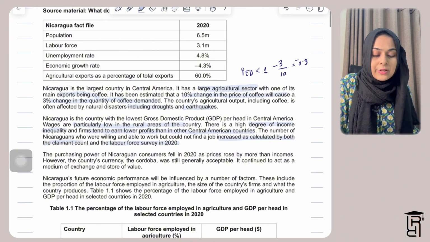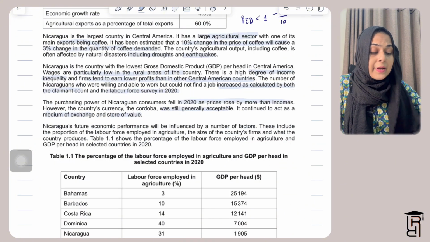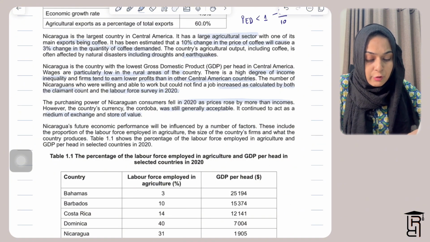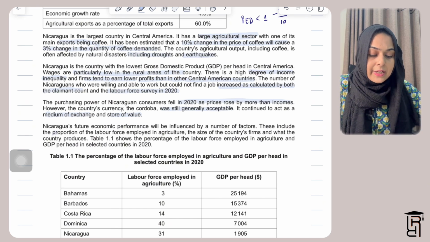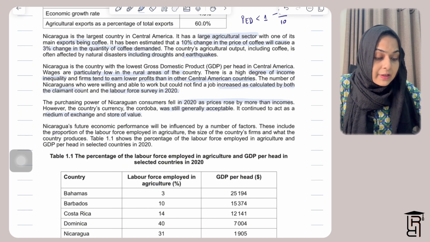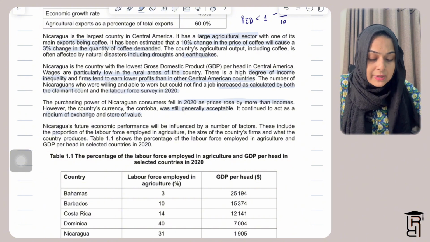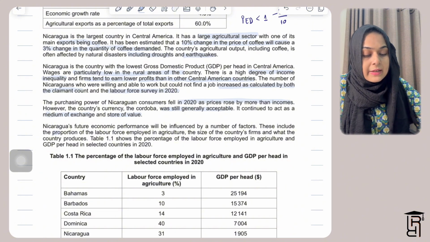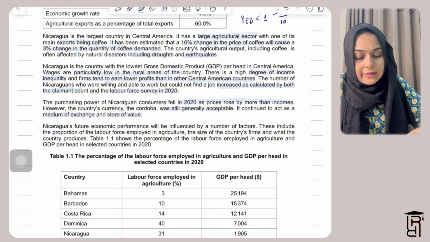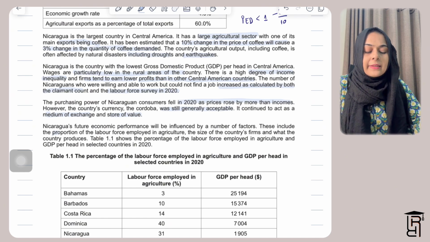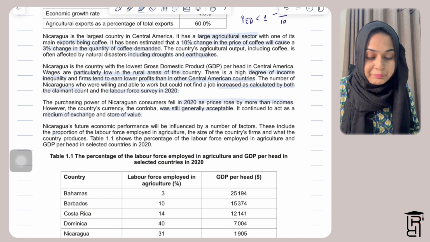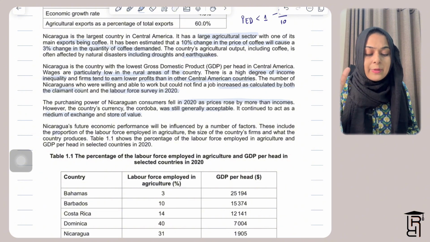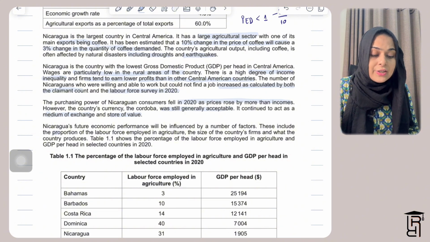Then they're saying Nicaragua's future economic performance will be influenced by a number of factors. These include the proportion of labor force employed in agriculture, the size of the country's firms, and what the country produces. Table 1.1 shows the percentage of labor force employed in agriculture and GDP per head in selected countries in 2020. So in this table, they have given you the percentage of labor force employed in agriculture and GDP per head in selected countries in 2020. They've given you a list of countries. There are 6 countries listed here.